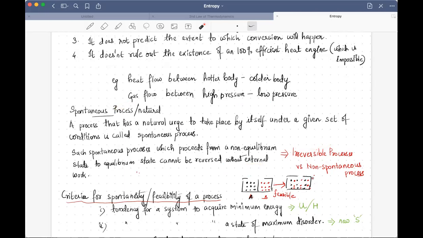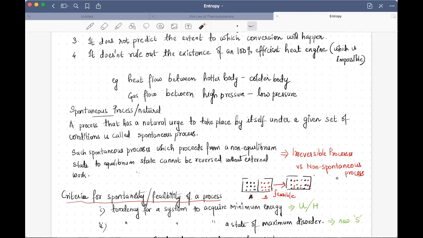Now, opposite to spontaneous processes are non-spontaneous processes. The definition would be simply the opposite. It's a process that does not have a natural urge to take place by itself under a given set of conditions. So those which are non-natural processes don't have a natural urge to take place by itself.